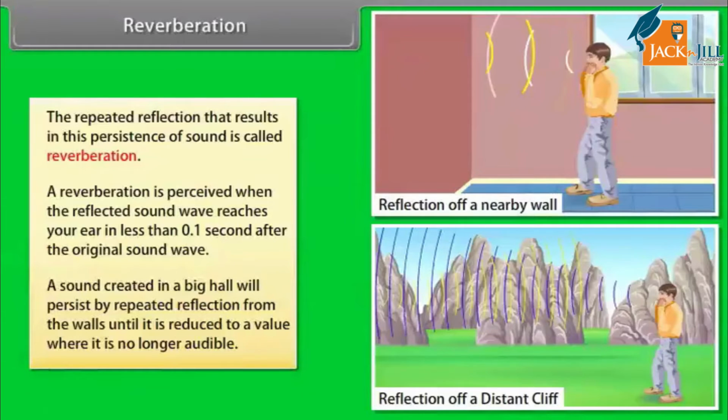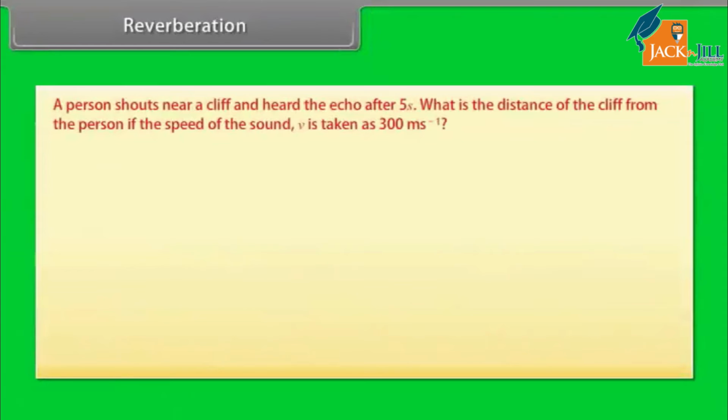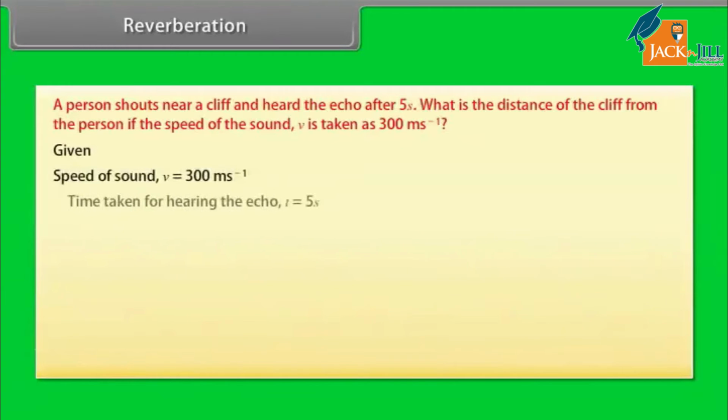Let's now solve a problem. A person shouts near a cliff and hears the echo after 5 seconds. What is the distance of the cliff from the person if the speed of sound, v, is taken as 300 meters per second? Given that the speed of sound v is 300 meters per second. Time taken for hearing the echo, t, is 5 seconds.